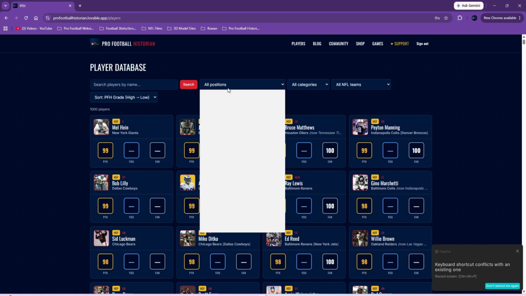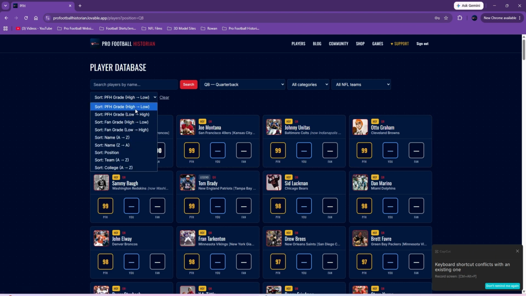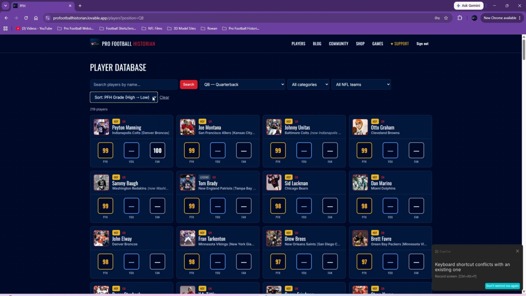Again, you could grade, say, just the quarterbacks, and then you don't have to even remember who's your top 10, how you organized it, because if you rated them all, you can sort by your grade, and then maybe you have Peyton Manning number one or Brady or whoever, and you could have your easily organized list just on my site. You don't have to write it down or just remember off the top of your head.